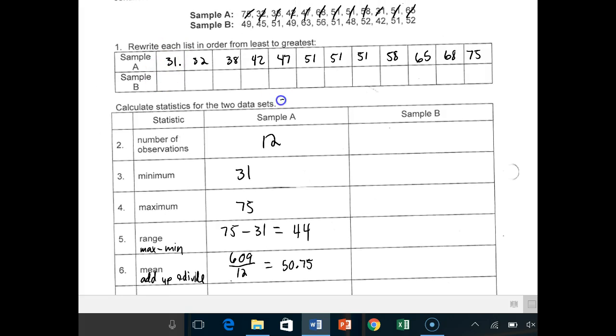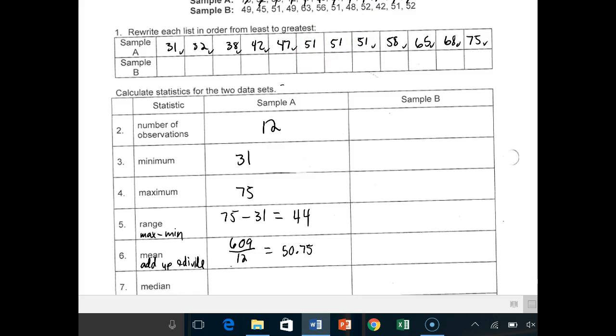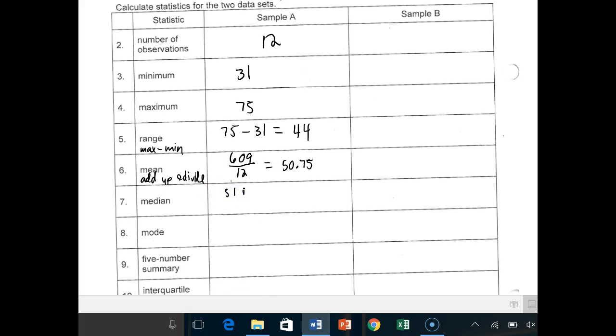The median, this is where I'll want to go ahead and find the middle. So I won't cross off numbers, I'll put little check marks. I'll say 1, 1, 2, 2, 3, 3, 4, 4, 5, 5. I don't want to say 6, 6, so I'm left with 2. The good news is that it's the same number, so it's basically just like saying 51 plus 51 divided by 2, which is just 51. So the median is the middle. The mode is the one that occurs the most, and that's easy in this case. It's 51. It occurs 3 times. No other number occurs more than that.